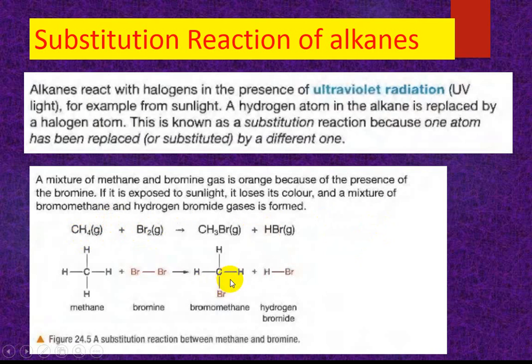The bromine-bromine bond breaks due to the ultraviolet light and forms bromine free radicals. Any problem? Okay, this is the substitution reaction.